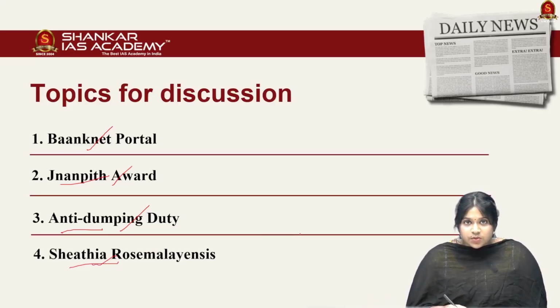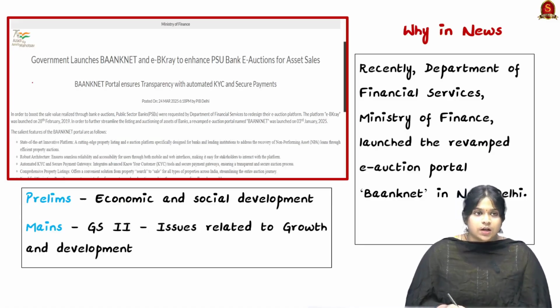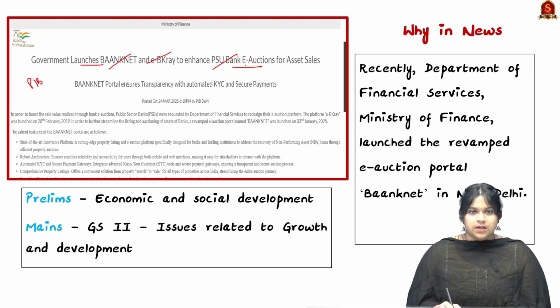So without much further delay, let's get into the article discussion one by one along with the prelims practice question. Now look into the article. This article is from the PIB. Government launches Banknet and eBakery to enhance the PSU bank e-auctions for asset sales. So why is it in the news? Because recently these departments and the ministry have launched the revamped e-auction portal called the Banknet in New Delhi.